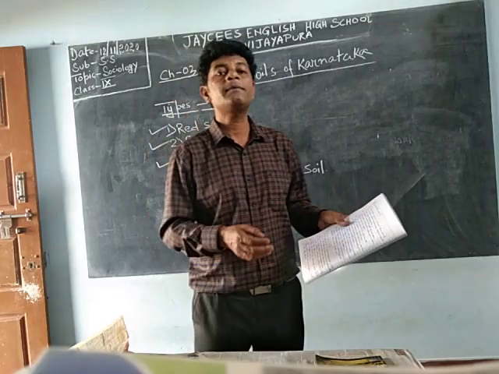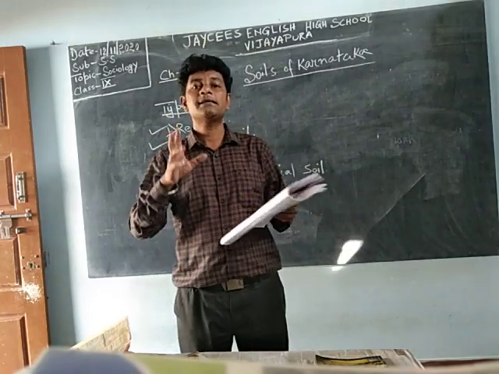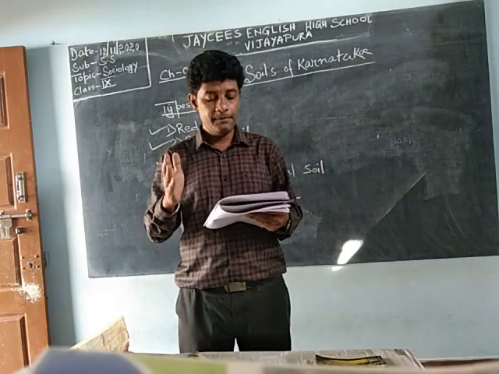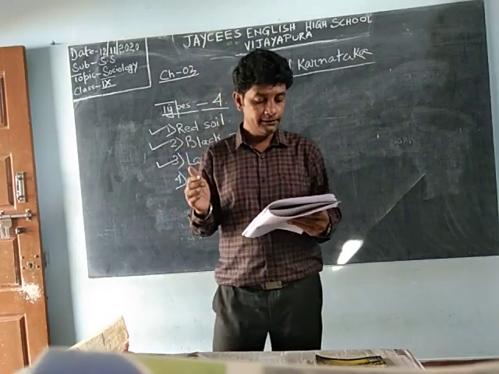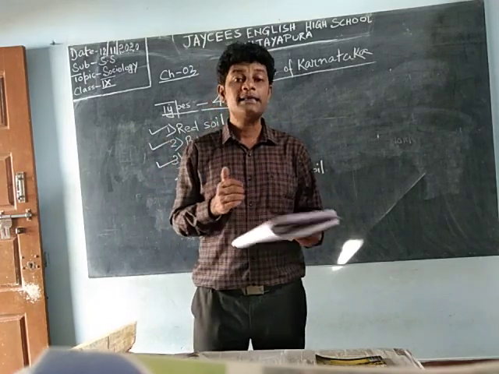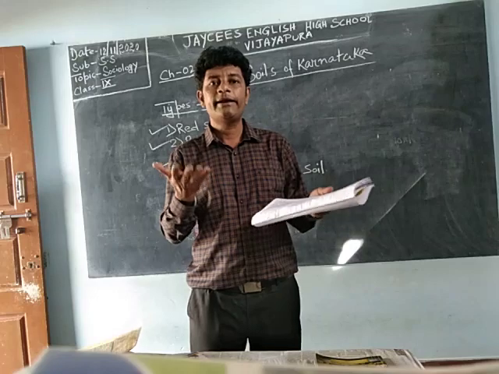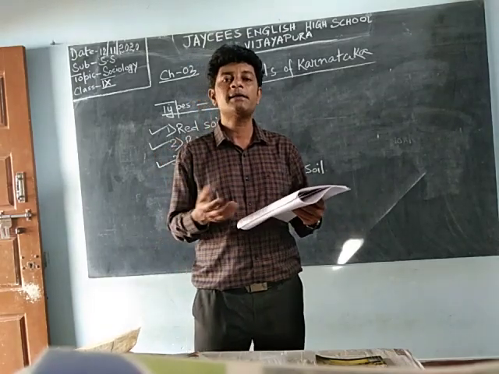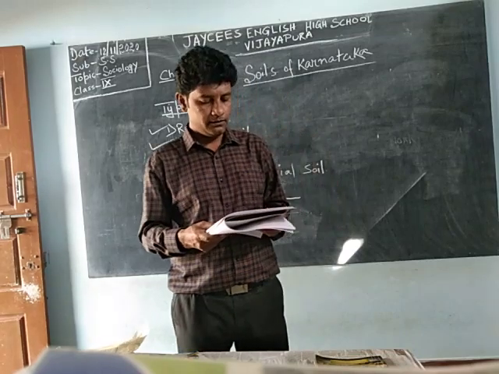There is a rock named laterite, which consists of iron, aluminium, lime and silicates. When they dry up they become like rock, and that is known as the laterite rock.